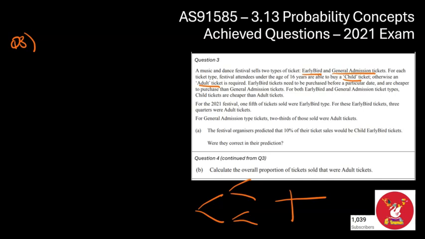For the 2021 festival, 1/5 of tickets were early bird. So we know the probability of an early bird is going to be 1/5. For these early bird tickets, 3/4 of them were adult. So we've got 3/4 over here.